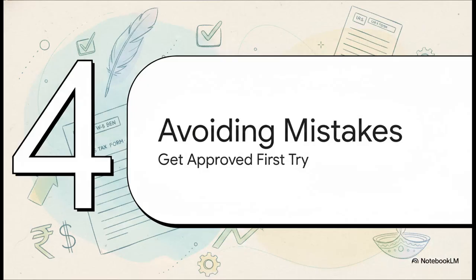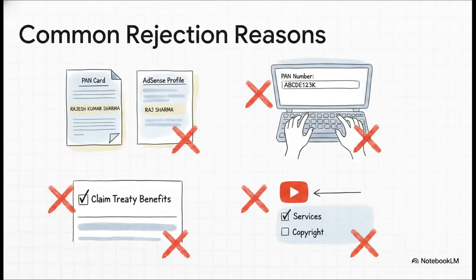Okay, so you know the steps. Now let's talk about the little tripwires. The small, easy-to-make mistakes that can get your form rejected. Getting this right the first time is going to save you a ton of headaches. You want to steer clear of these red flags. I mean, simple stuff like a typo in your PAN or completely forgetting to claim the treaty benefits can cause problems. But the number one reason forms get rejected, by far, is the name mismatch.